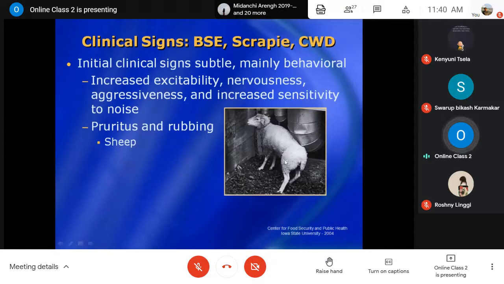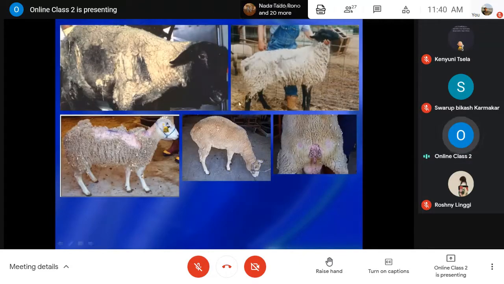As I'm showing one picture here, rubbing the body surface because of this pruritic condition. Last time also I showed you in the nervous system, alopecia where the wool is falling down from the body surface. This is very common and very typical sign of scrapie.